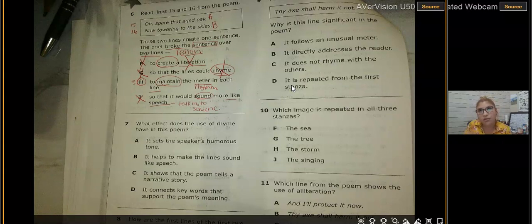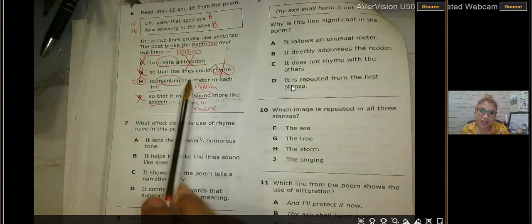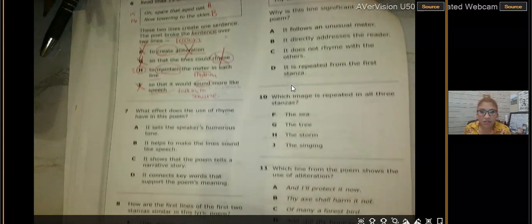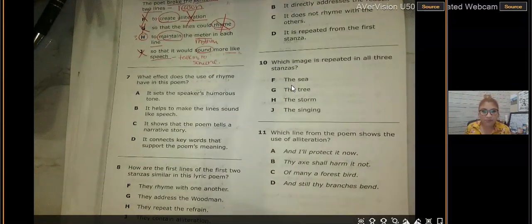So remember, boys and girls, this is kind of like a song. It has a little pitch. "Oh, spare that hoary oak, now towering to the skies." It has a little rhythm, so therefore it is a meter. All right, the next one that I want to focus on is number 7. So let's go ahead and go down to number 7.